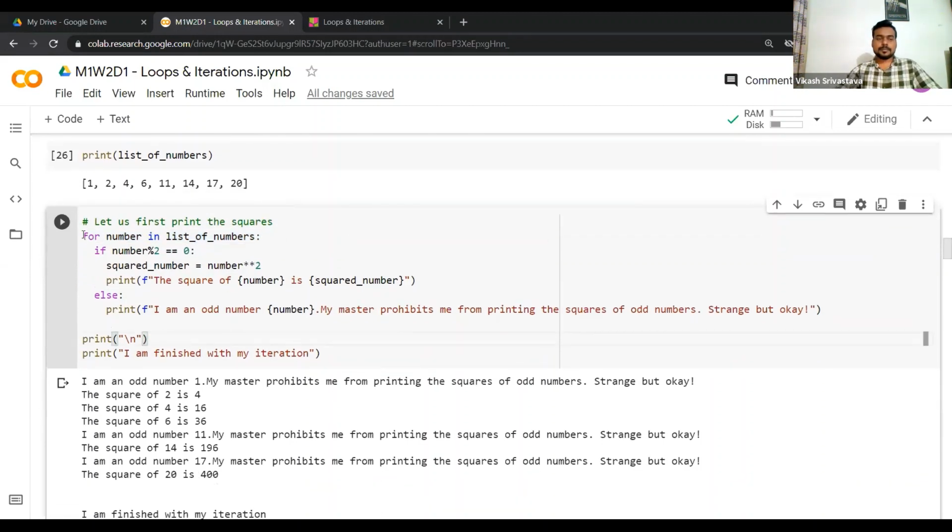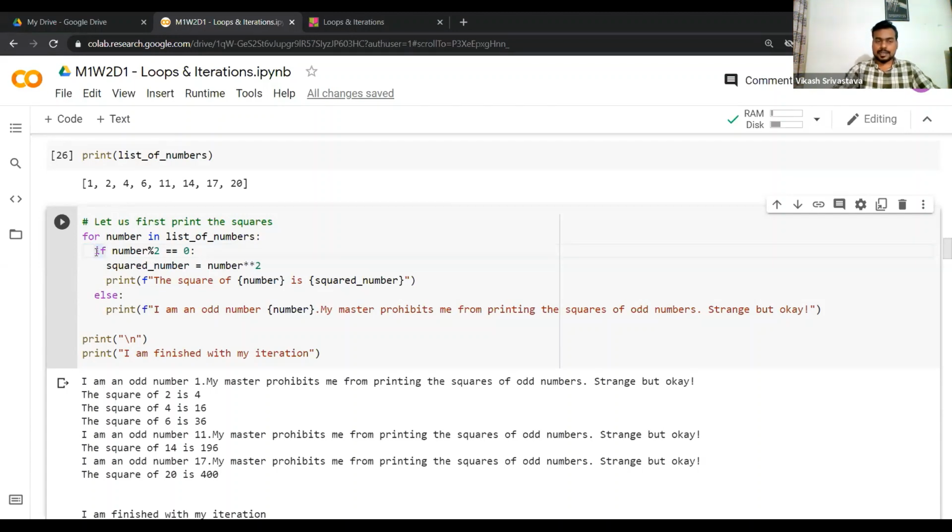Now I've written this for statement. Inside this I'm doing an additional check, so I'm writing an if statement. As you can see, we have proper indentation here. That means the if statement is within the scope of the for loop. So that condition will always get checked during each iteration. This is what I mean.